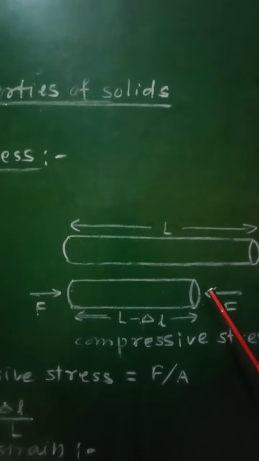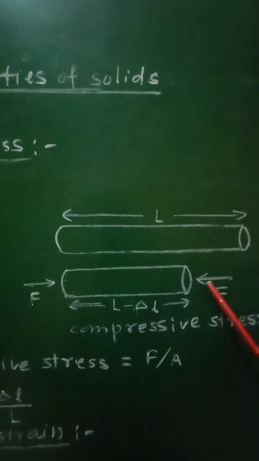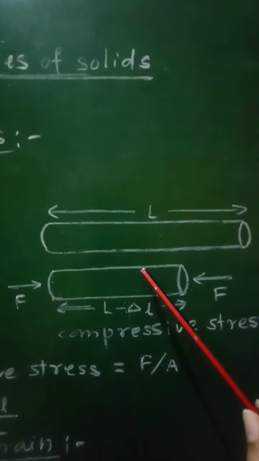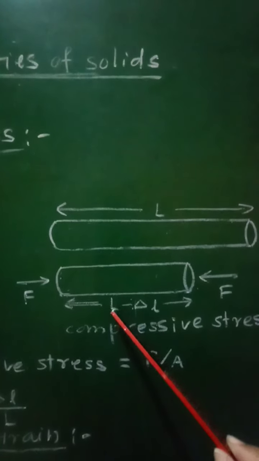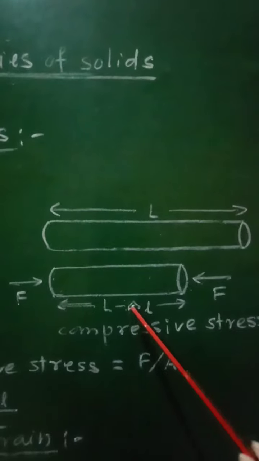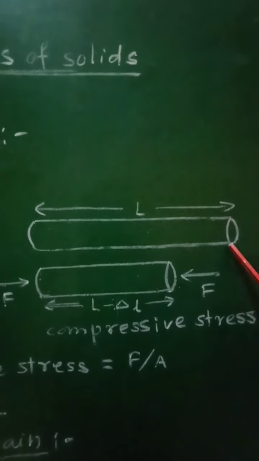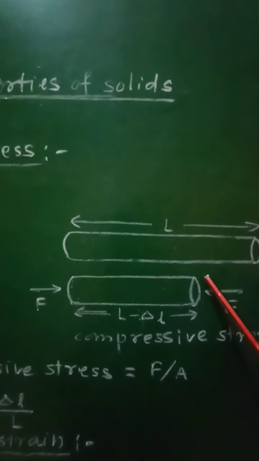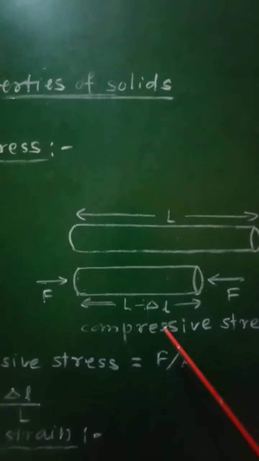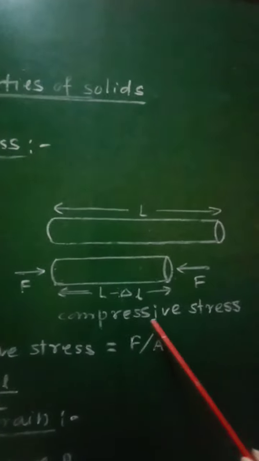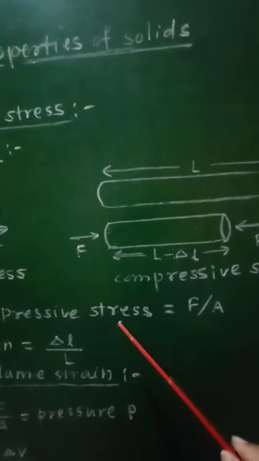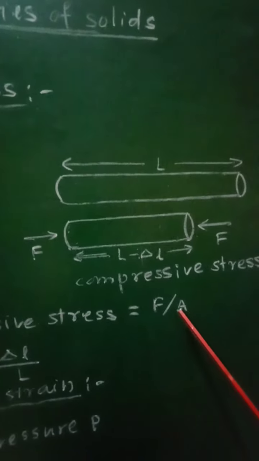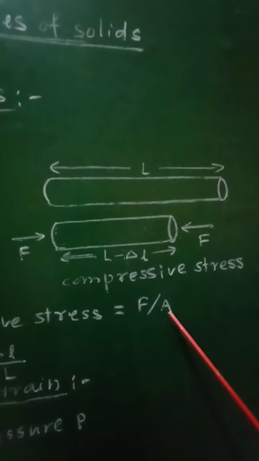it produces compression in the wire. So due to these two equal and opposite forces, this wire having its original length L will now get compressed, so that its length will become equal to L minus delta L. That is, this delta L will be the decrease in the length of that solid, and therefore we can define the compressive stress. Compressive stress is again the ratio of force and area of cross section, that is F by A.